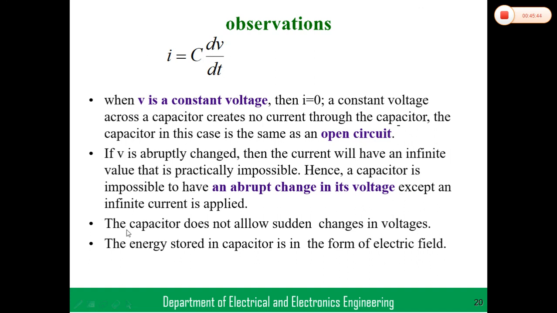And the second point: if V changes abruptly, then the current will have an infinite value. That is practically impossible, hence it is impossible for a capacitor to have an abrupt change in voltage unless an infinite current is applied. So the capacitor does not allow sudden changes in voltage. And the energy stored in a capacitor is in the form of an electric field.